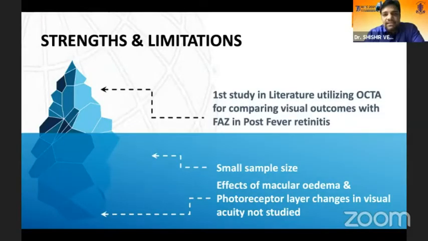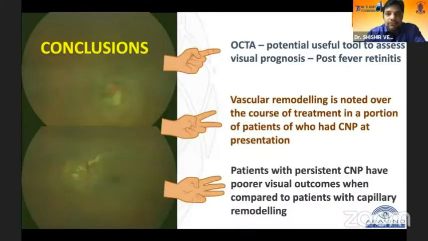So the strengths of the study: this is the first study in literature utilizing OCTA for comparing the visual outcomes with foveal avascular zone in post-fever retinitis. However, the sample size is small and the effects of macular edema and photoreceptor layer changes on visual acuity were not studied. So to conclude, OCTA is a potential useful tool to assess the visual prognosis in post-fever